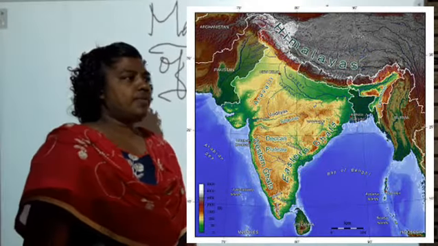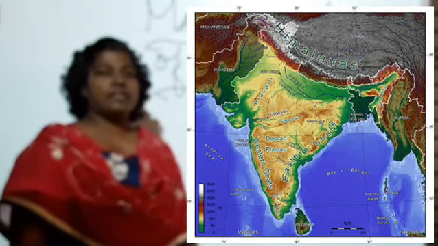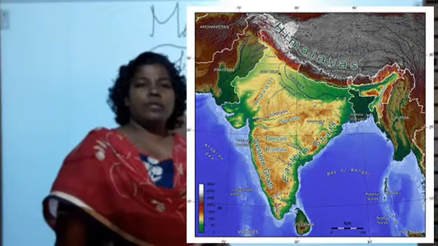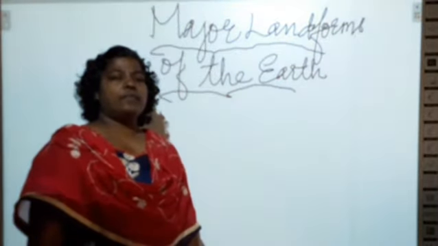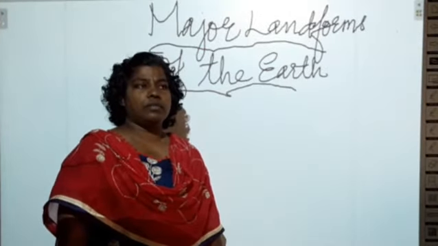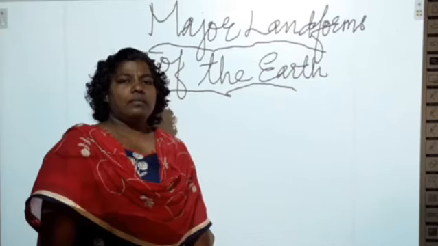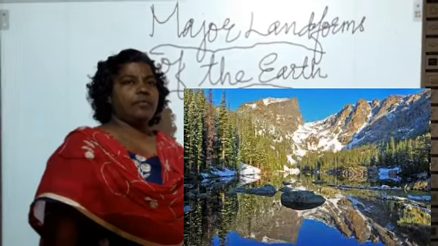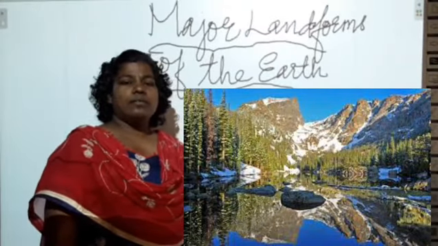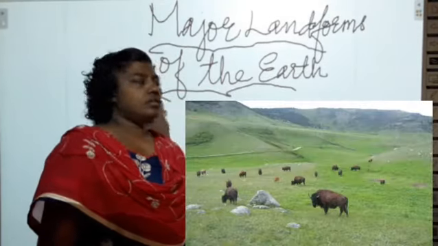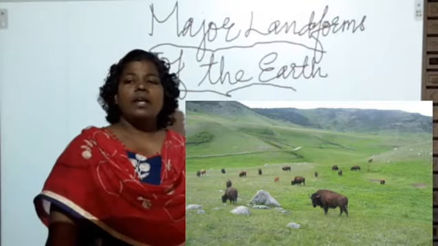In the previous class we have seen about the continents, the 7 continents. Today we are going to see about the physical features of the earth, that are called major landforms. What all things come under the landforms? Landforms like mountains, plains, plateaus, basins, valleys, deserts, all come under the major landforms.